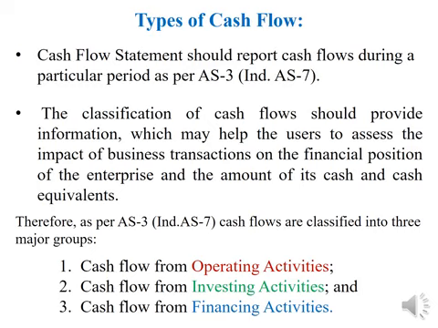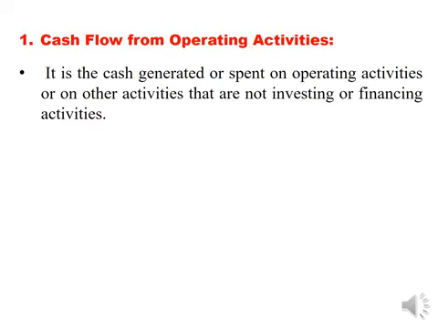Let us understand what are operating activities, investing activities, and financing activities one by one. Cash flow from operating activities is the cash generated or spent, inflow of cash or outflow of cash, on operational activities or on other activities that are not investing or financing activities.